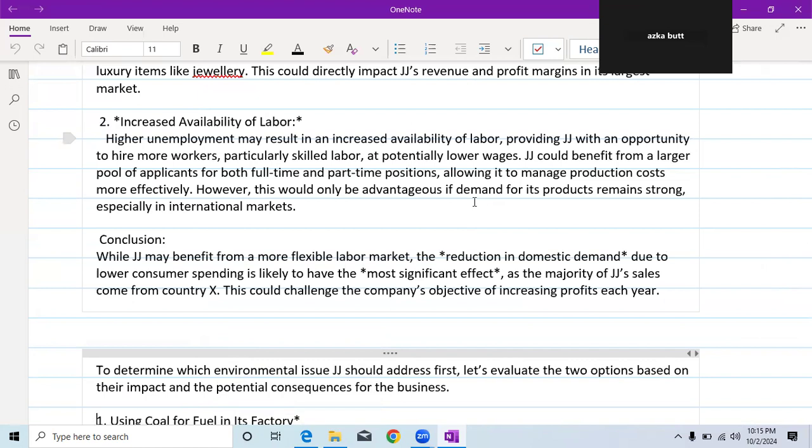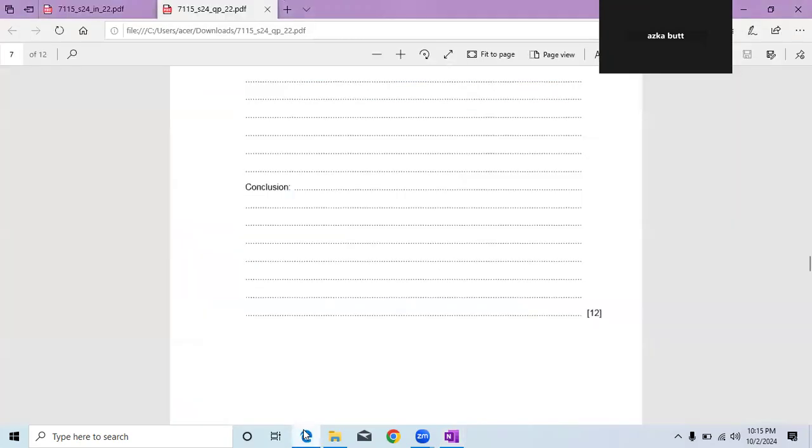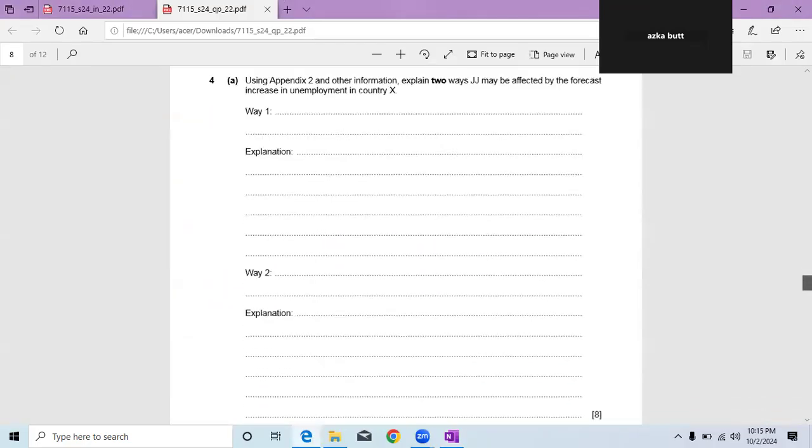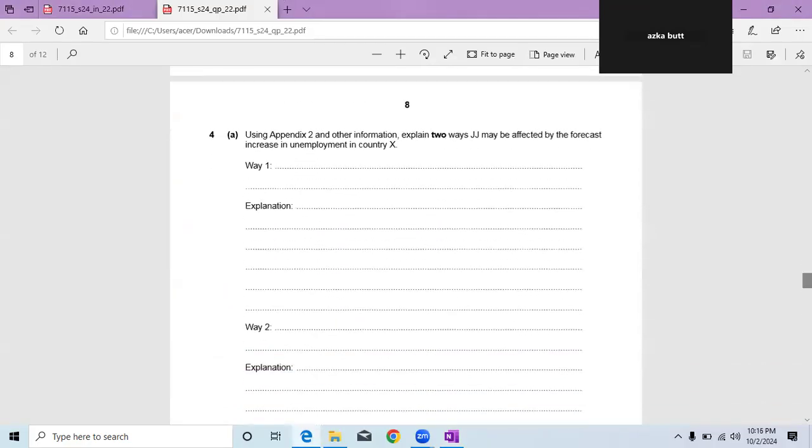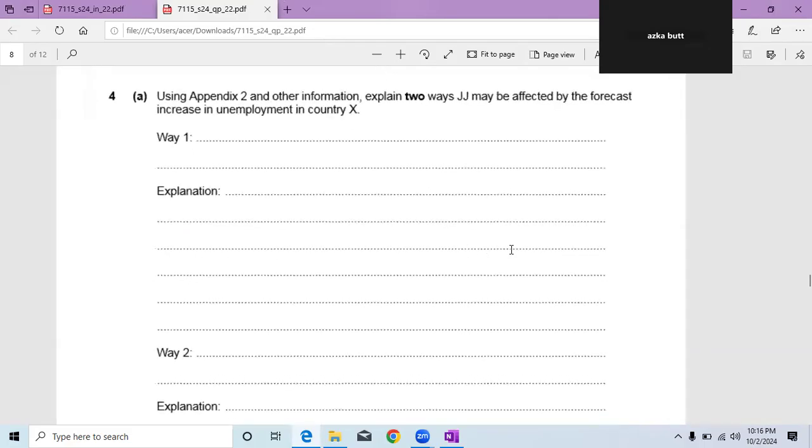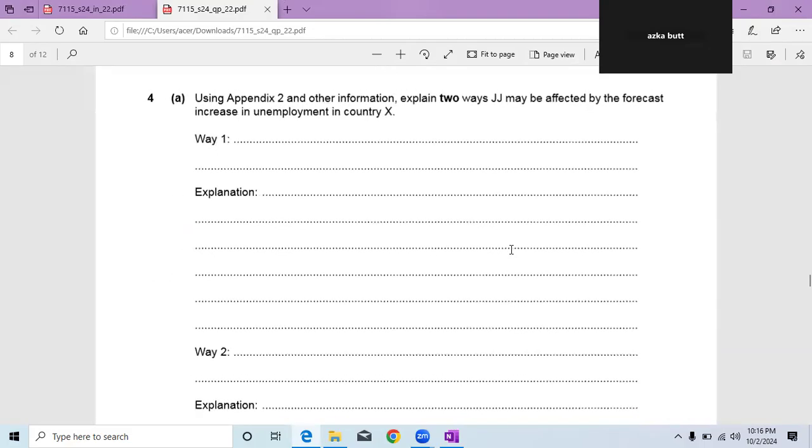So now let's see the other question. In the fourth question, the question is: using appendix 2 and other information, explain two ways JJ may be affected by the forecast increase in unemployment in country X.